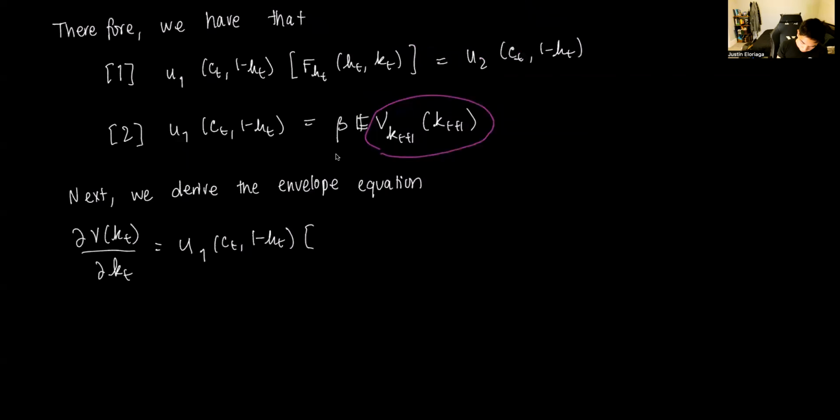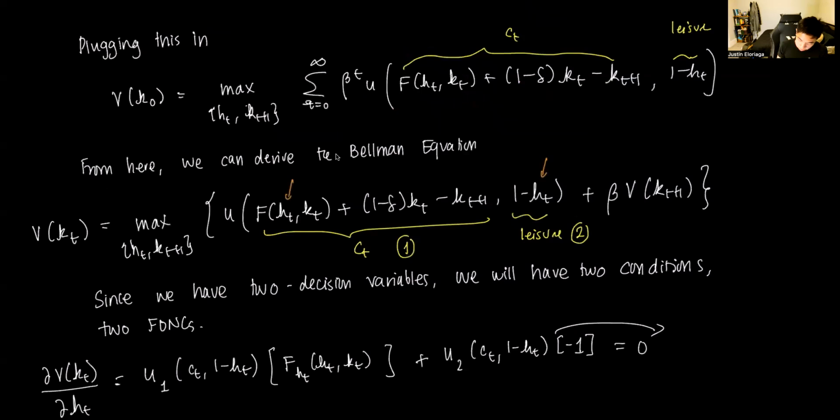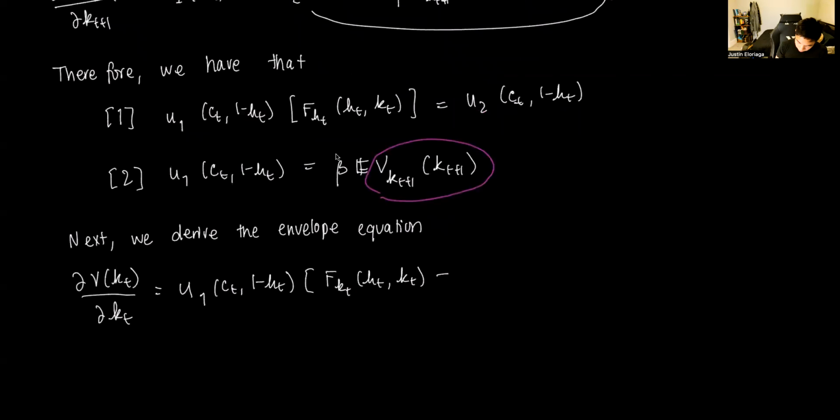So that's F_KT(HT, KT), plus 1 minus delta. So that's what we have there.